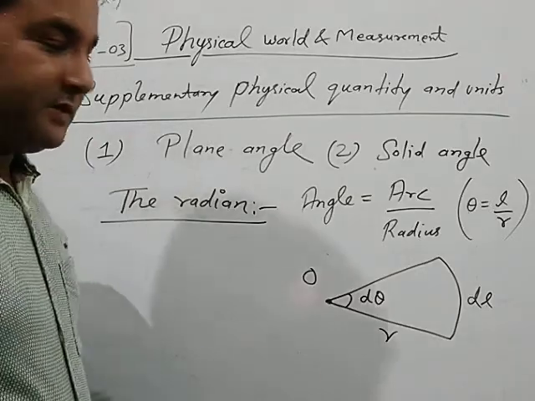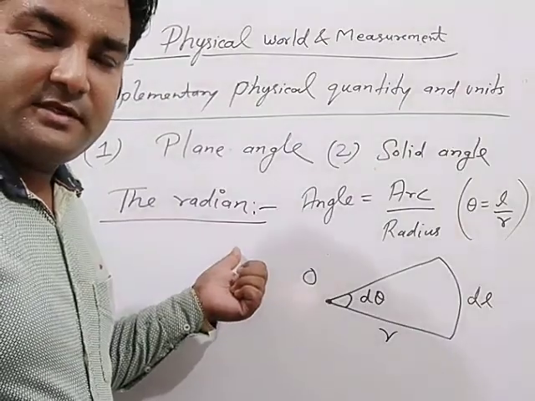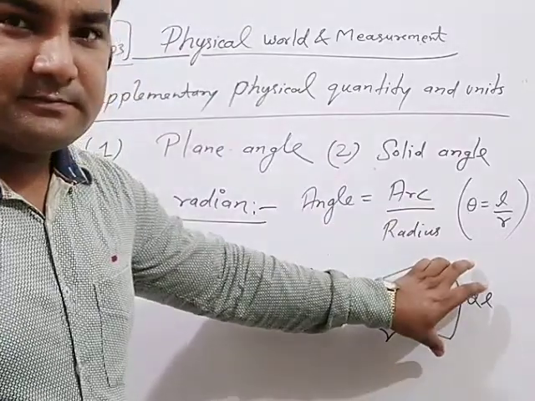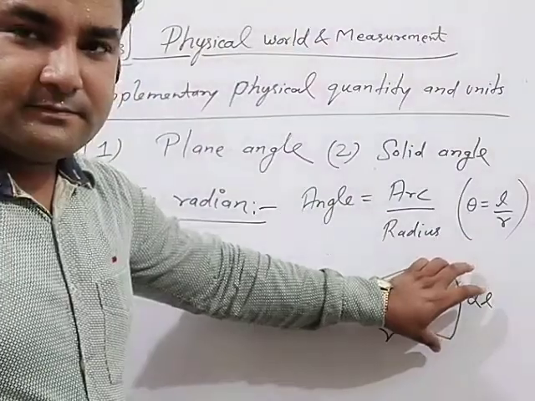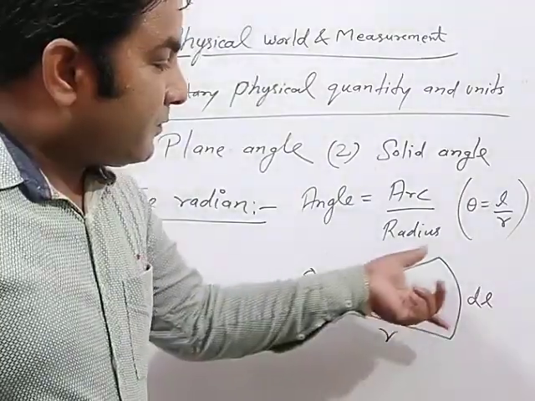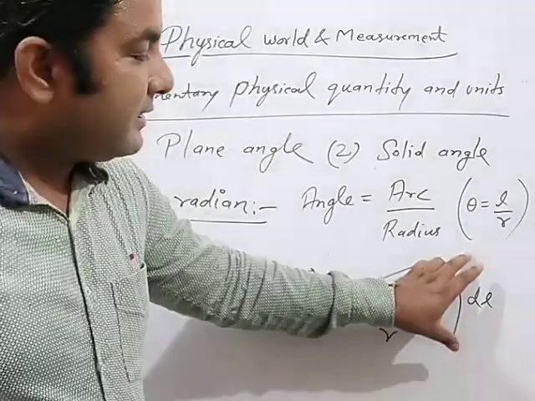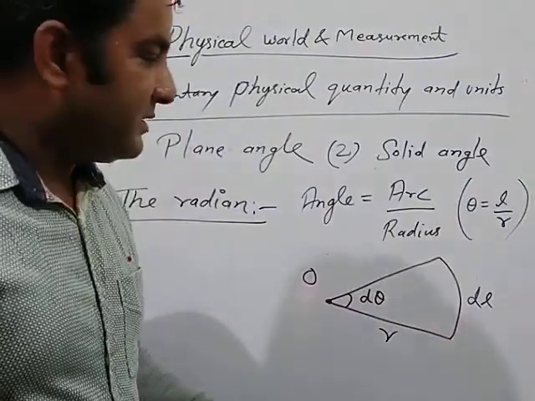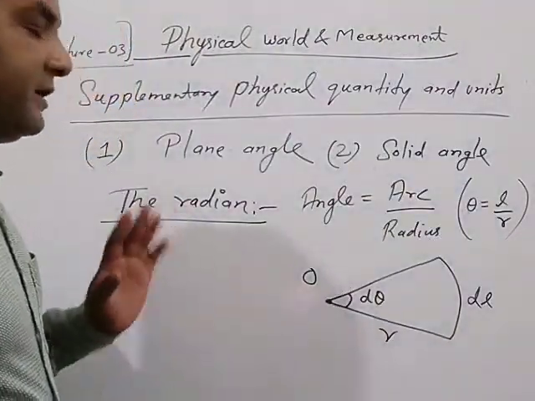Just listen, with the help of this formula concept, it is defined as the angle formed by an arc of a circle at the center, whose length of arc is equal to the radius of the circle. Very simple. Whenever dL is equal to R, then d theta is equal to what? 1 radian.